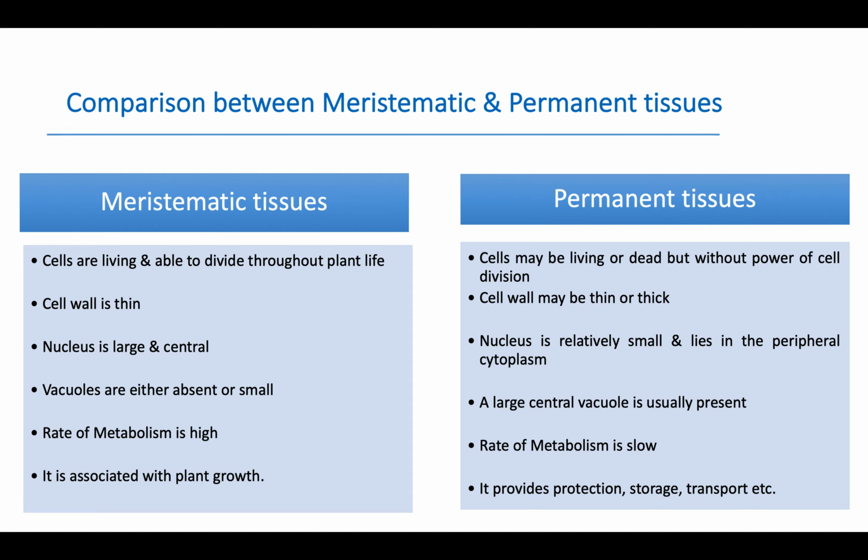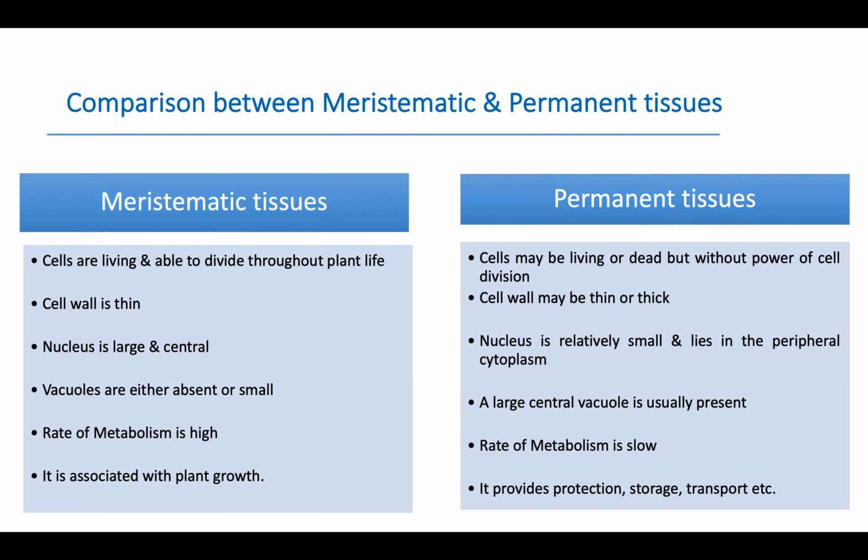In permanent tissues, cells may be living or dead but without power of cell division. Cell wall is thin in meristematic tissues and made up of cellulose. In permanent tissue, cell wall may be thin or thick, but it is also made up of cellulose.